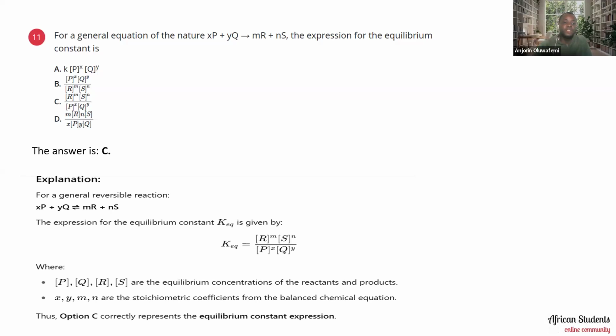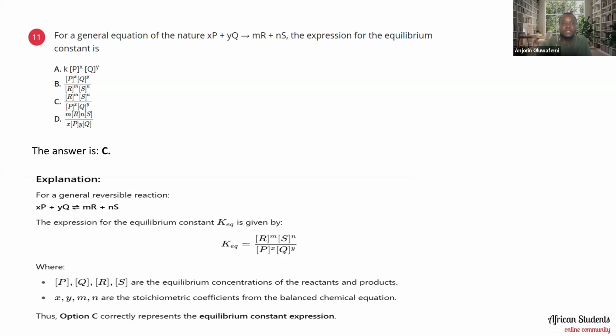Basically, P, Q, R, S are the equilibrium concentrations of the reactants and products. x, y, m, n are the stoichiometric coefficients from the balanced chemical equation. Thus, option C correctly represents the equilibrium constant expression.